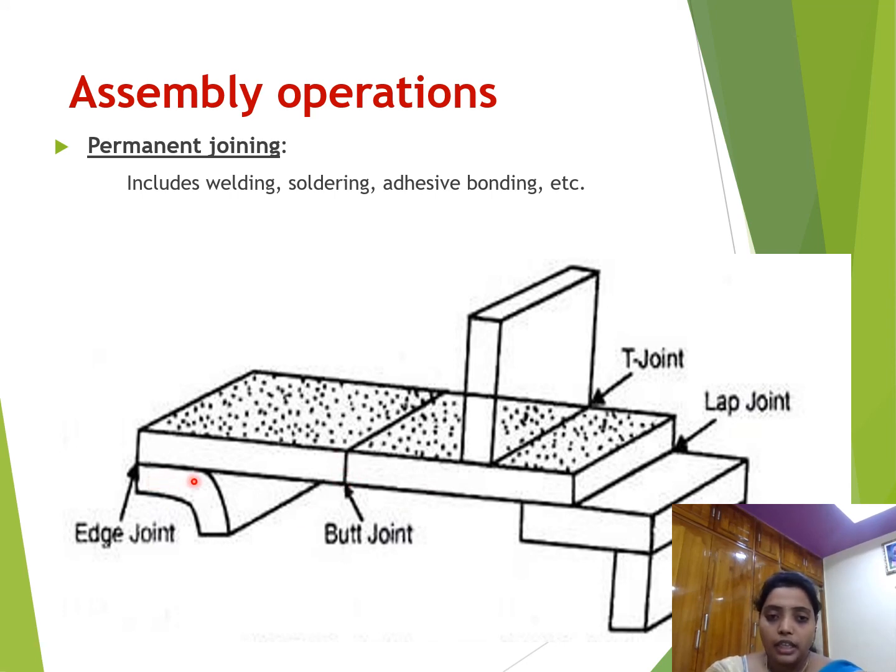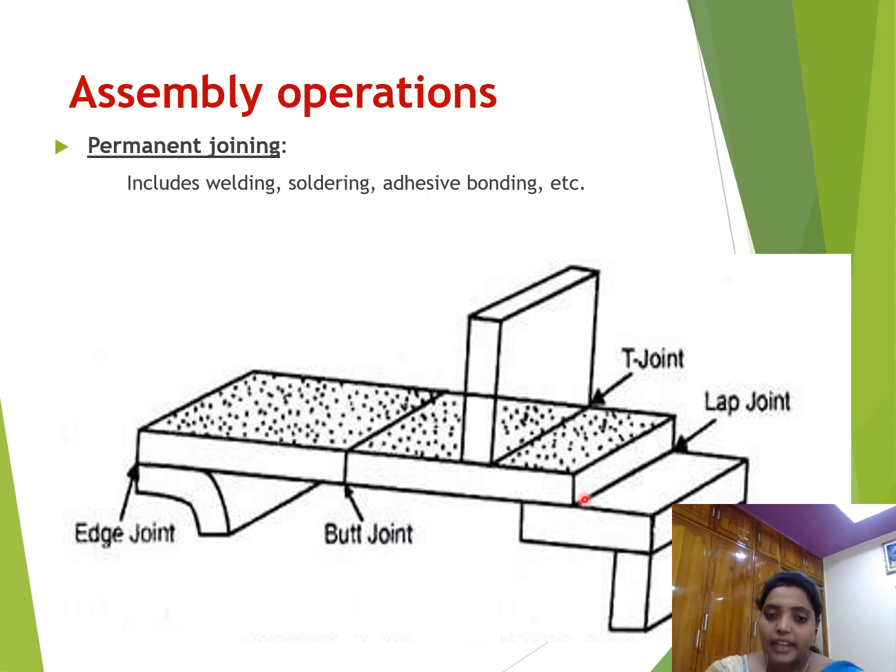If we join these two materials, where this is a curved shape and this is a rectangular shape, using extra heat and pressure at this place, it comes under the edge joint. If we take another metal piece and keep it at a 90 degree direction to this, a T joint takes place. Here we apply heat and pressure and join these two, and it takes a shape like a T. That's why this is known as a T joint.